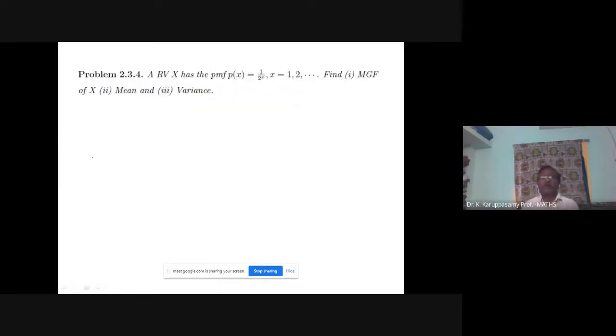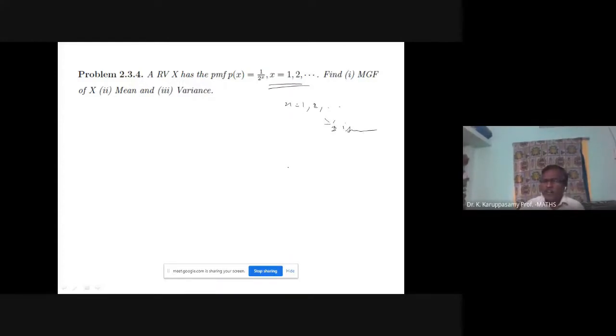Let us see this problem. A random variable capital X has the probability mass function p of x equal to 1 by 2 power x, where x equal to 1, 2, 3, etc. If it is given like this, 1 by 2 power x, for x equal to 1, 2, etc., it means it is a discrete type.